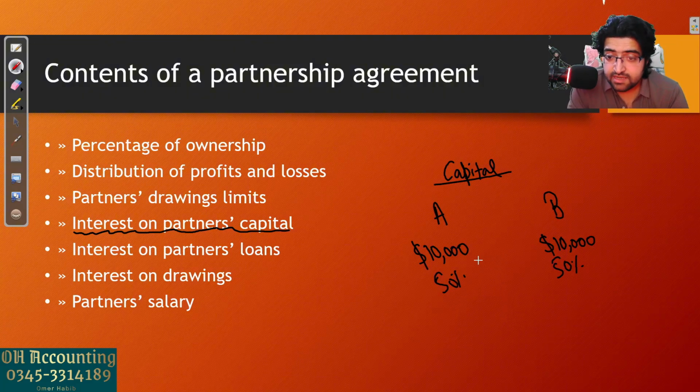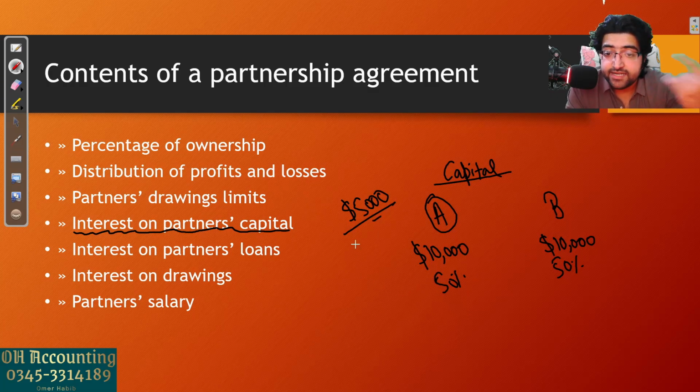Now, let's suppose from somewhere partner A got extra cash which he can invest in the business. Let's say he got $5,000 more from somewhere which is extra, and he can invest that money into the business in the form of capital.